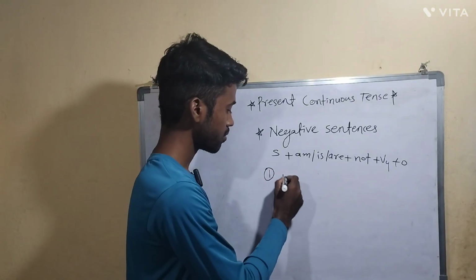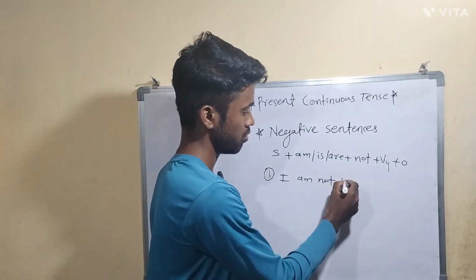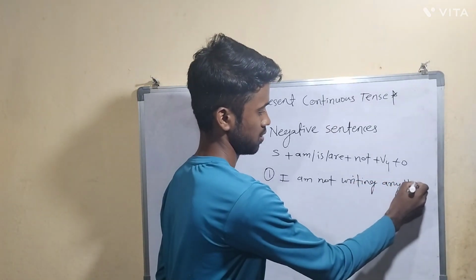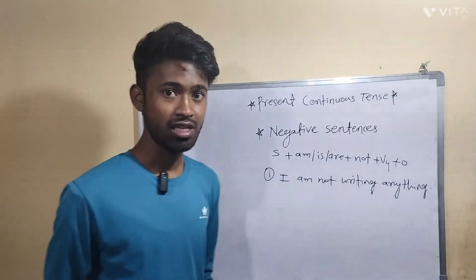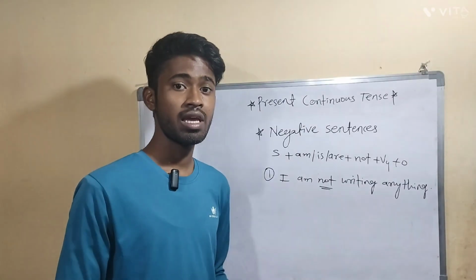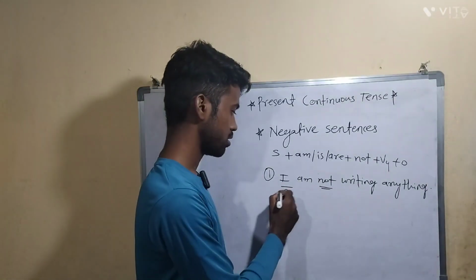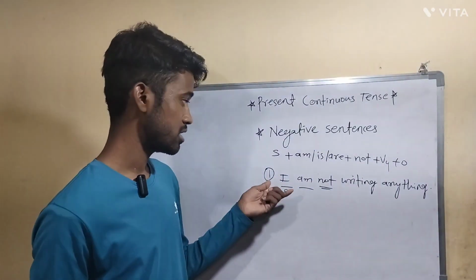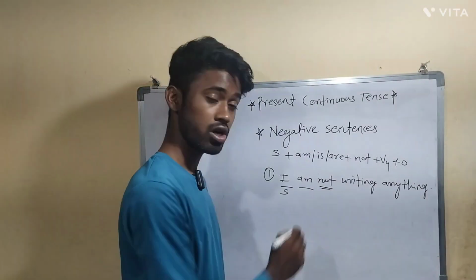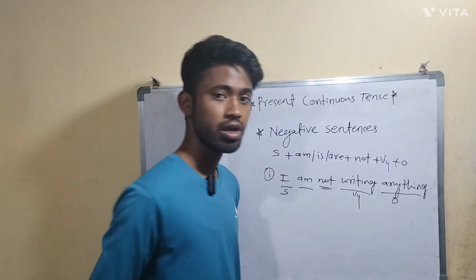So first example: I am not writing anything. This is a negative sentence. Why? Because not is here. Whenever a negative word is there in any sentence, that sentence becomes a negative sentence, right? So here I is the subject, am is the helping verb, because I is the subject here, that is the reason I have taken am as the helping verb. So not for negative, and writing is the fourth form of verb and the remaining part is the object.